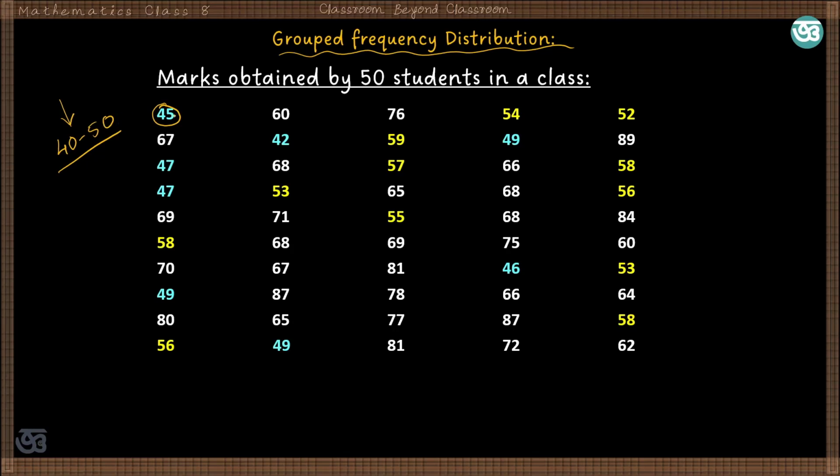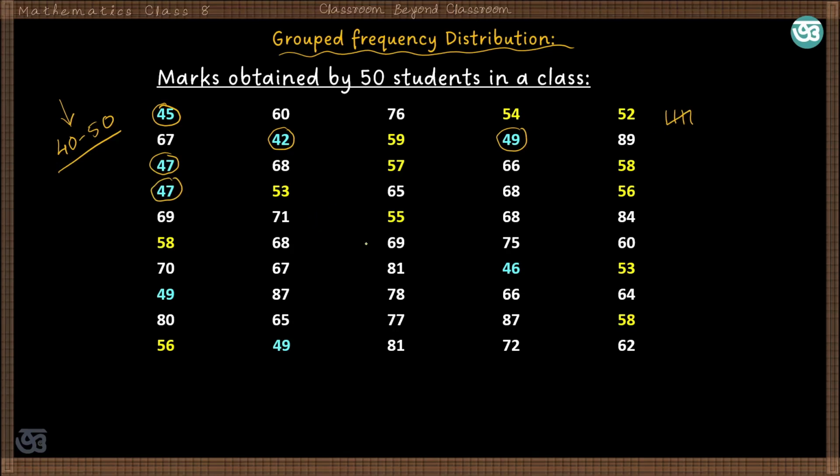So if we count them, this 45, then 42, say this is 1, 2, then 49, 3, then 47, 4, then again 47, so this is 5. This way we record the data.